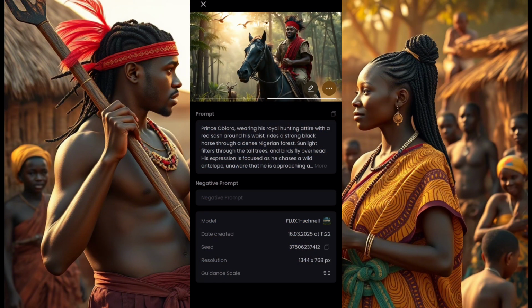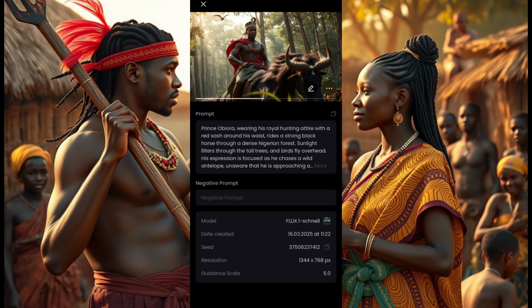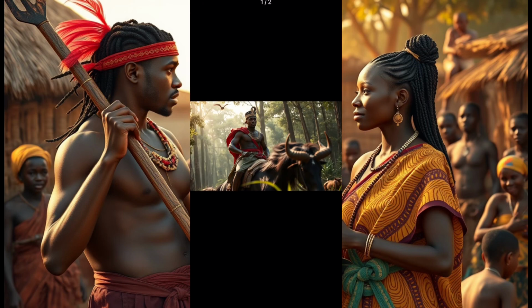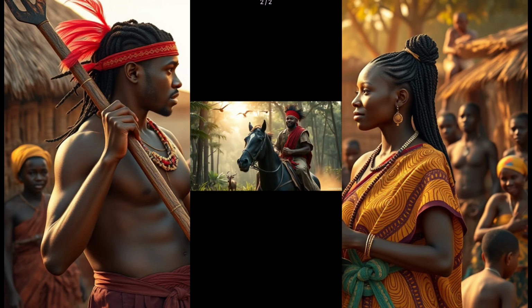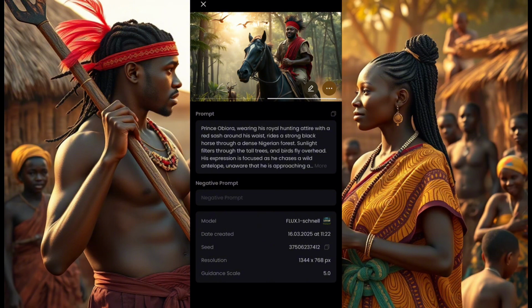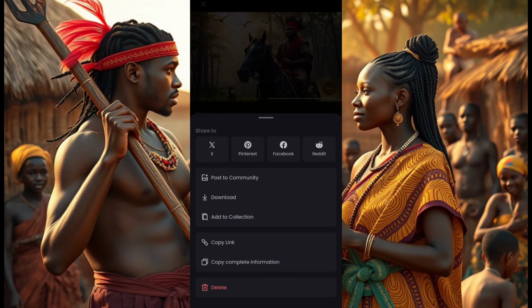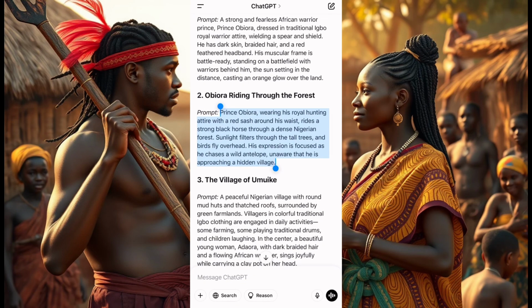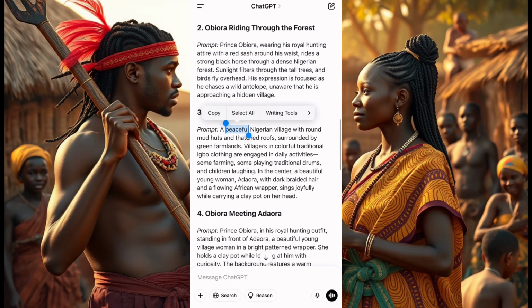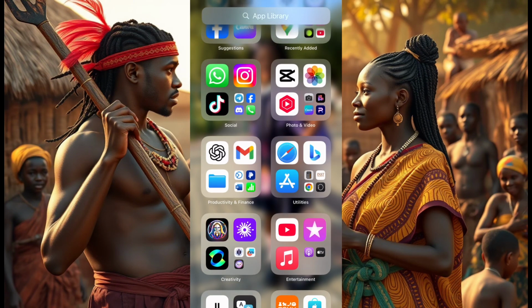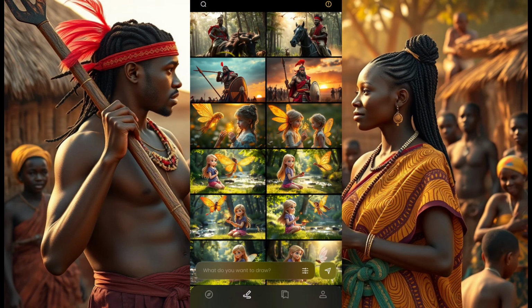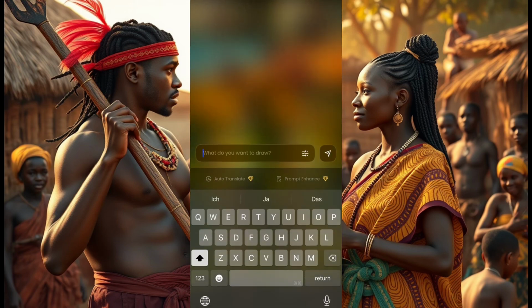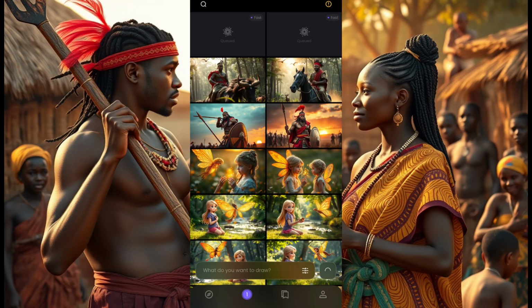Now, this is the second prompt, and I can tell you for a fact that this is super good because the image character is good. Now, you see these 3 dots by the side. Under, you click on it, and you download this video, okay? Yeah, I'll go back and I'll take the next prompt, okay? I click on it. I go back to piclumen. Once I get back to piclumen, I do this and I generate.